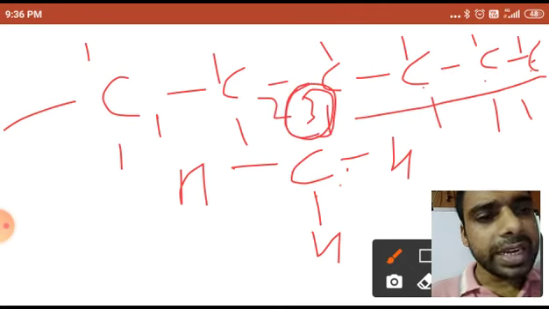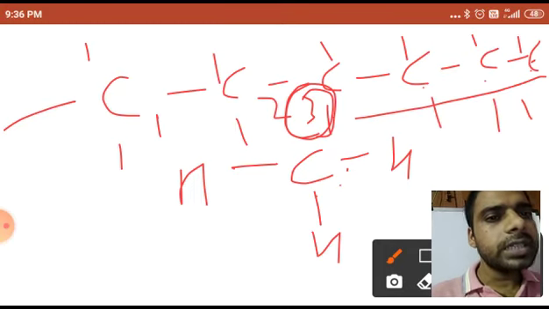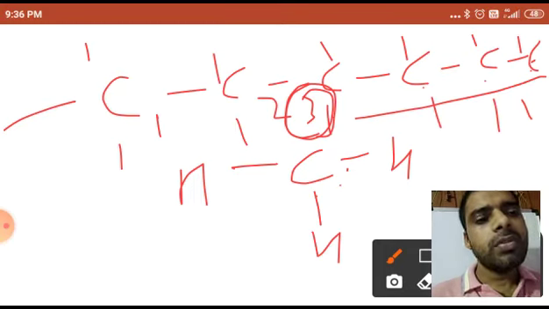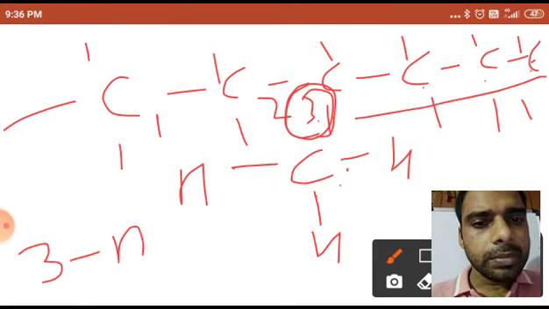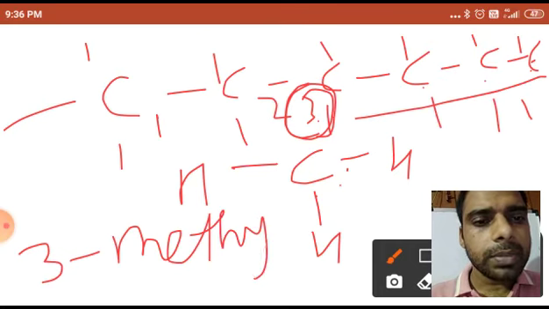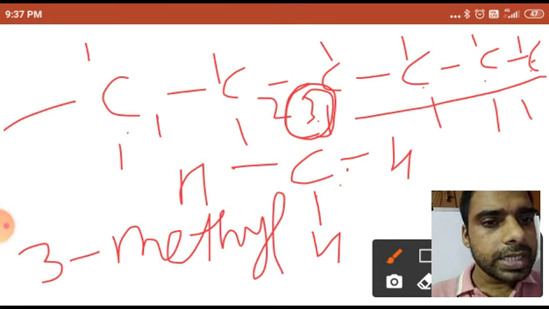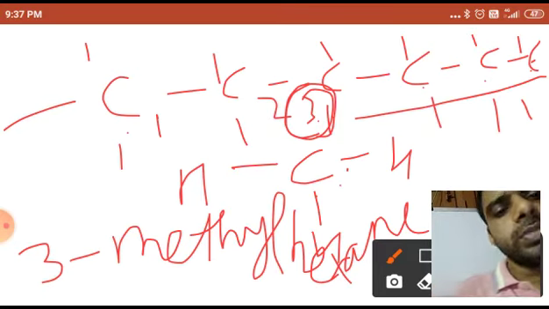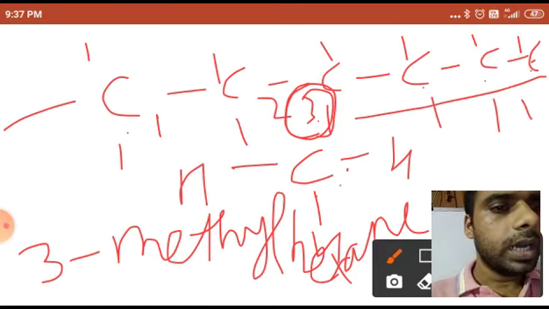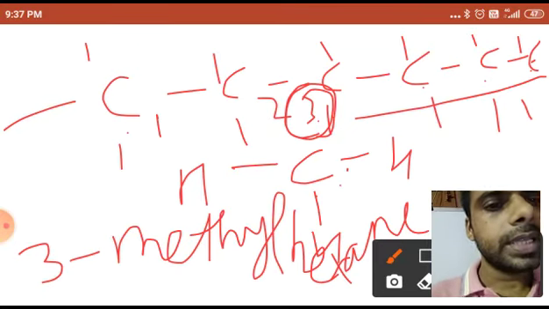So while writing the nomenclature, you have to write the prefix for the substituent, and at the 3 position what is there? 3 methyl. Okay, 3 methyl. And what is the total number of carbons in the parent chain? 6. So what will you write? Hexane. So now the name of this long chain hydrocarbon is 3-methyl hexane.